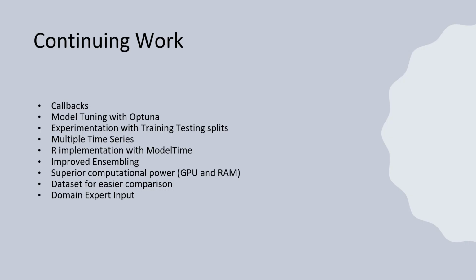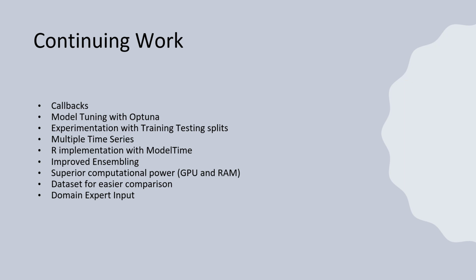Further work can be done in this model to make it more predictive and accurate. A few examples include callback functions, which could be implemented in the trainer to provide better convergence to the global minimum. Optuna is a well-known library that works well with GluonTS for hyperparameter tuning. Training-testing splits can be manipulated to include more training data closer to the prediction length.